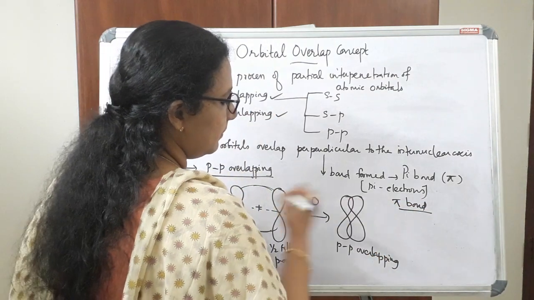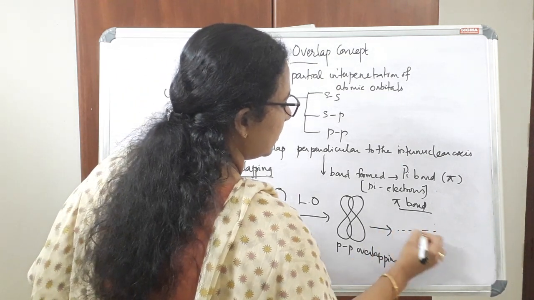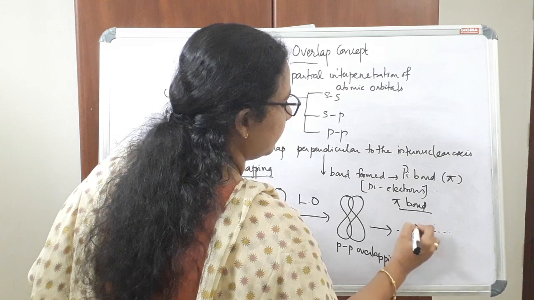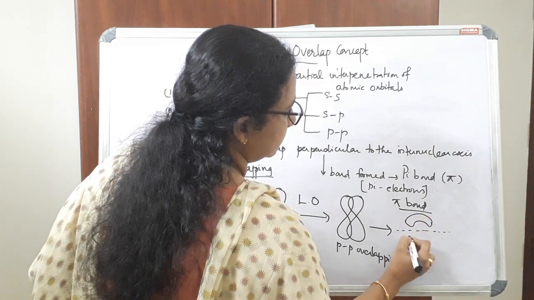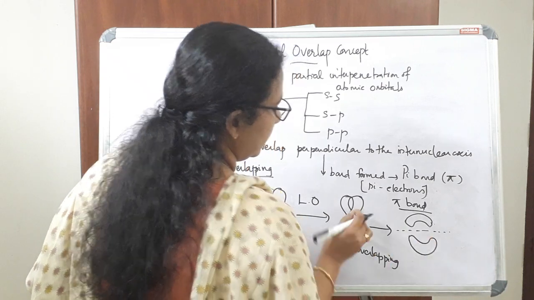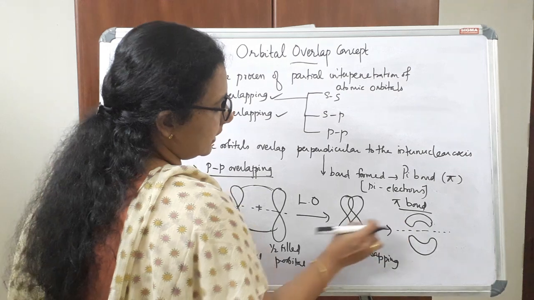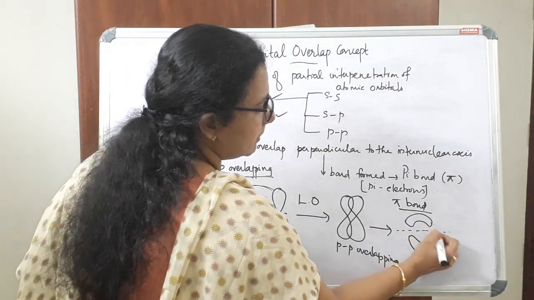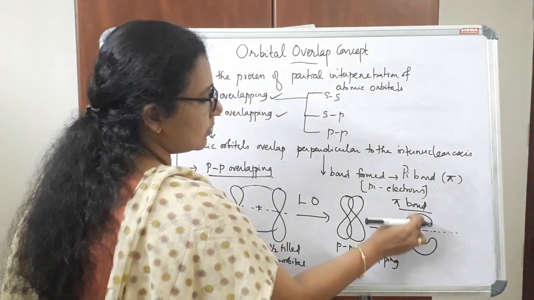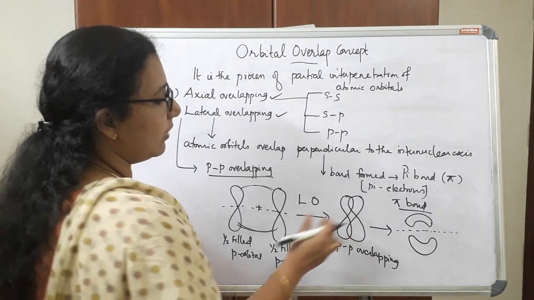This PP overlapping can also be represented like this. This is the axis. This part can be drawn like this, and this part can be drawn like this. So this may be the internuclear axis. This is a representation of a pi bond formation, or PP overlapping.